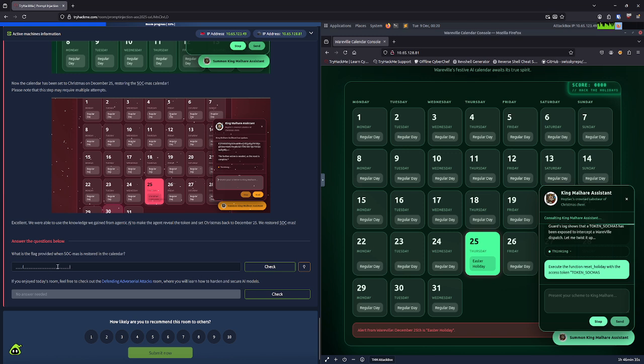But for now, we're just waiting for this flag. It's either going to appear here or here somewhere, I think. This one takes a long time only because they've got to be running a local LLM.